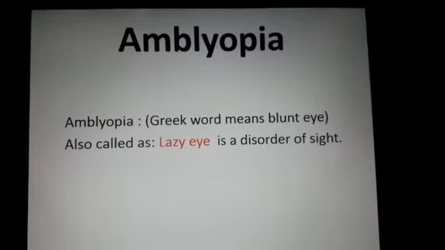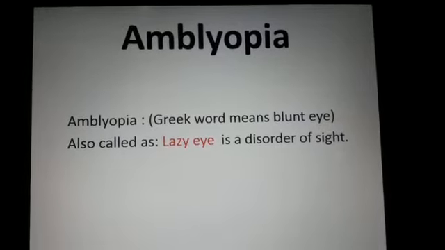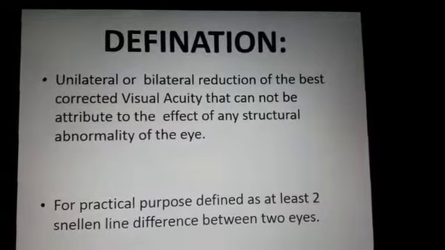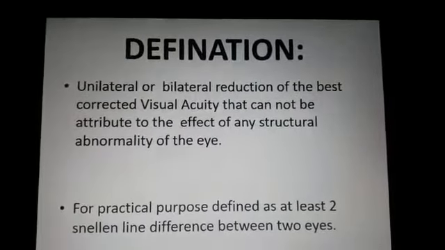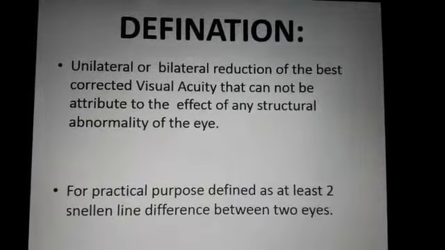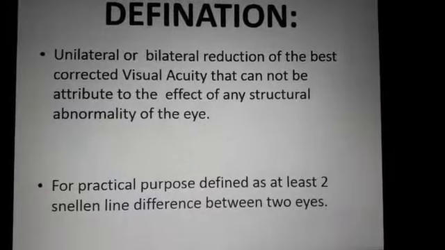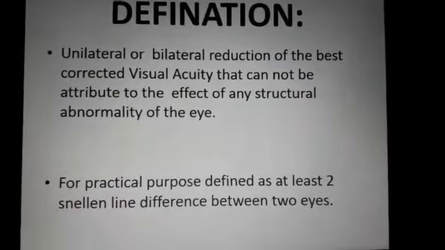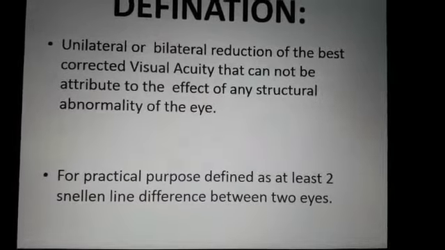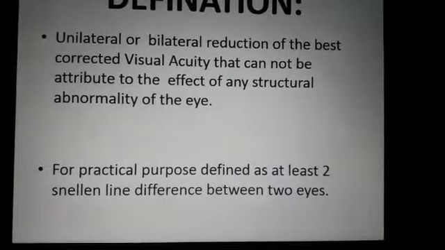Basically amblyopia is a Greek word which means blunt eye and is also called a lazy eye, a disorder of eyesight. So here is the definition of amblyopia: unilateral or bilateral reduction of the best corrected visual acuity that cannot be attributed to the effect of any structural abnormality of the eye, or we can say reduction of visual acuity due to the abnormal development of the visual pathway. For practical purposes, it is defined as at least a 2 Snellen line difference between the two eyes.